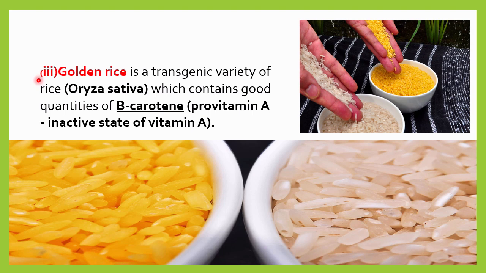The next example is golden rice, which is a transgenic variety of rice, and the scientific name of rice is Oryza sativa. It contains good quantities of beta carotene, and this beta carotene is responsible, or we can say a precursor, or a provitamin, for vitamin A. So it is the inactive state of vitamin A, and that's why we can say golden rice is rich in vitamin A.